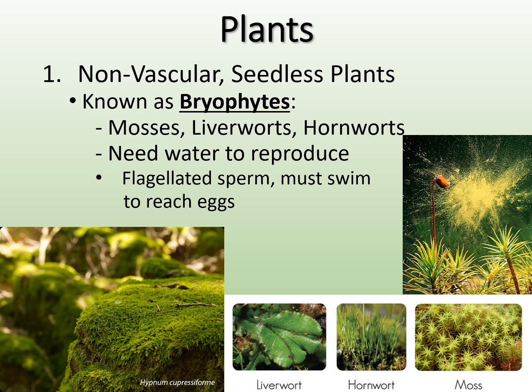Now these guys, because they're non-vascular and they don't have seeds, they're seedless, they actually need water to reproduce, which is why you find these bryophytes in very moist and wet environments, right? They have flagellated sperm, but they have to swim through the water to reach the eggs. So you do have female and male plants, producing their gametes, and then they need that water to bring them together. So let's look at that reproductive cycle.